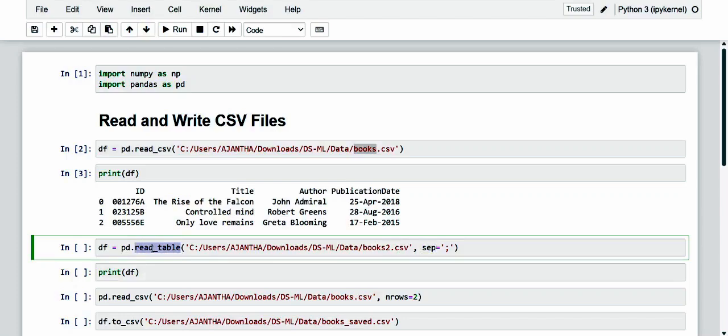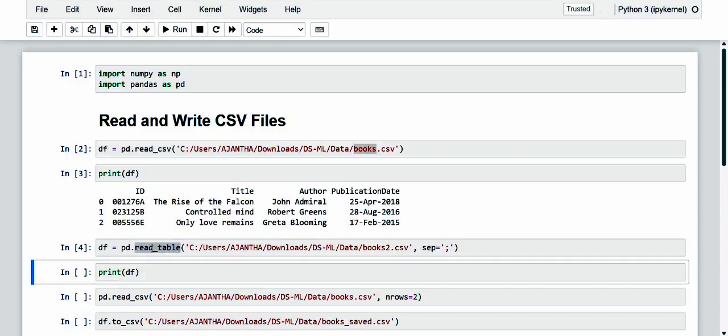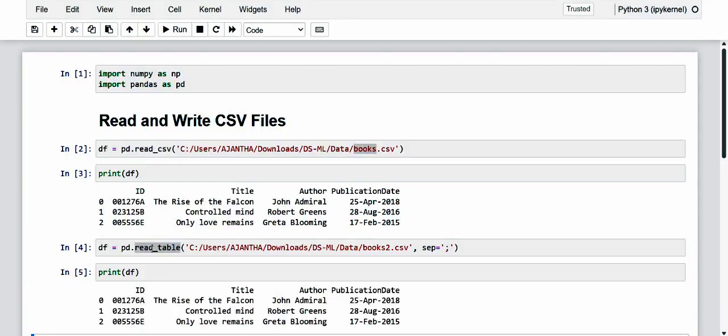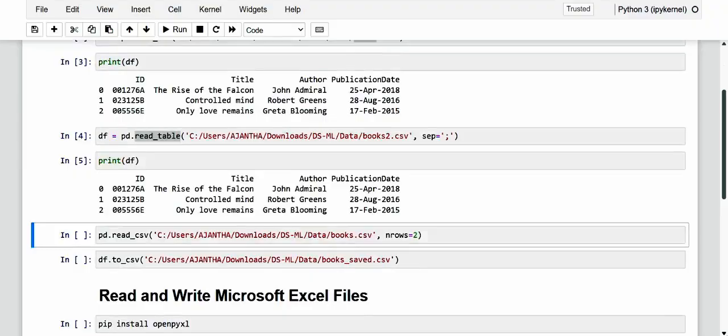Now let me make use of it. First of all, let me read it and assign it to a data frame, and let me print the data frame here. See here, dear friends. As we can see, the result is the same as that of the previous example. These example files are very simple because they only contain a few lines. In most real cases, the tables contained in CSV files contain multiple rows.